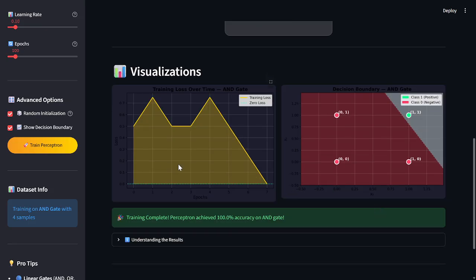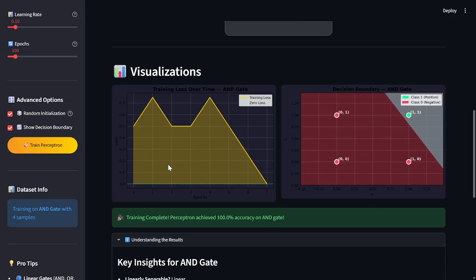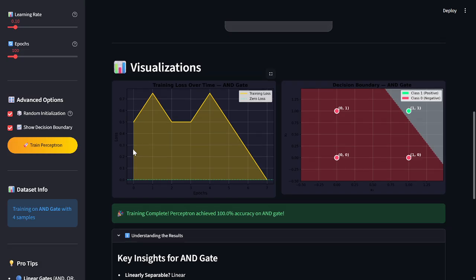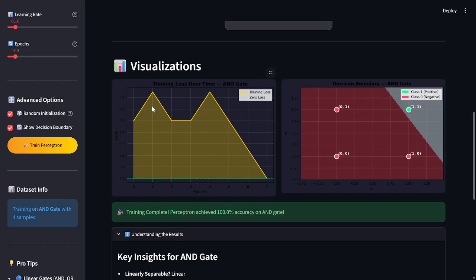Now let's move towards the visualization section. The first graph is the training loss graph. The training loss graph shows how the loss changes during training. The horizontal axis represents the epochs and the vertical axis represents the loss. At the beginning, the loss is usually high. Look at the peak at the edge, it shows the highest loss because the model has random weights. As training continues, the perceptron gradually learns and the loss decreases. Finally, when the loss reaches zero, the model has successfully learned the dataset.